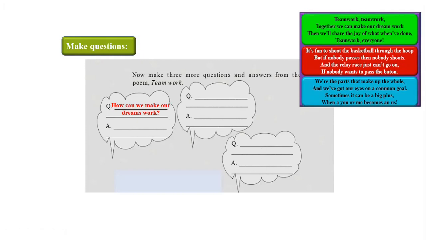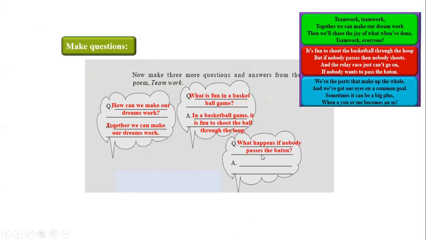And the answer for this question is, together we can make our dreams work. The second question that I have framed from the poem is, what is fun in a basketball game? And the answer to this question is, in a basketball game, it is fun to shoot the ball through the loop. The third question is, what happens if nobody passes the baton? And the answer for this question is, relay race cannot go on if nobody passes the baton.